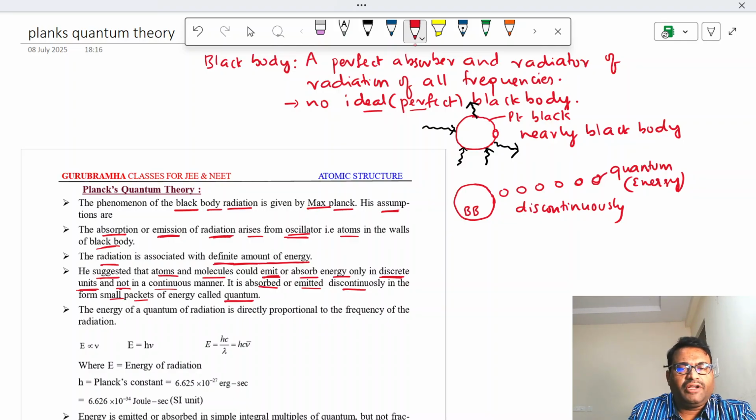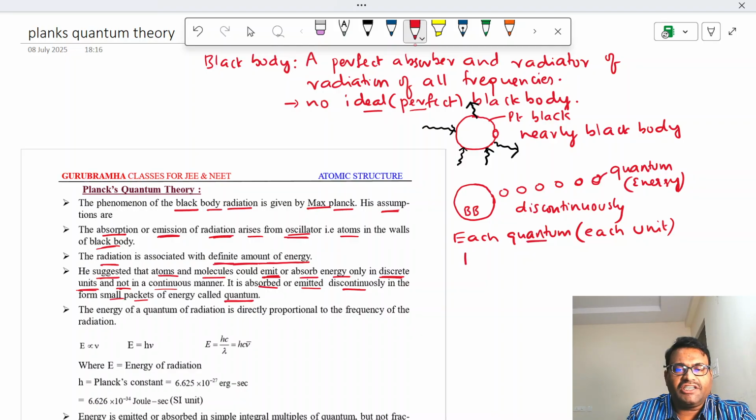Okay. And here, each quantum or each unit is possessing how much energy? Quantum energy.